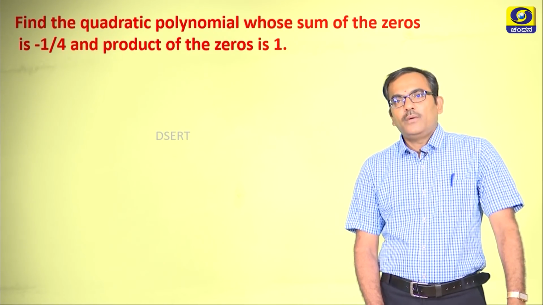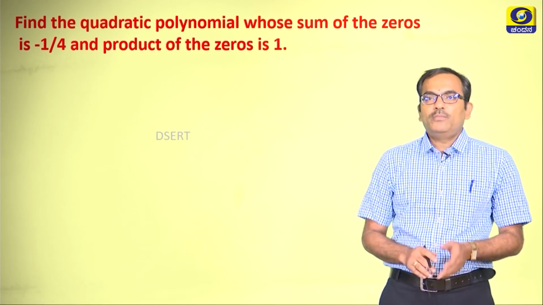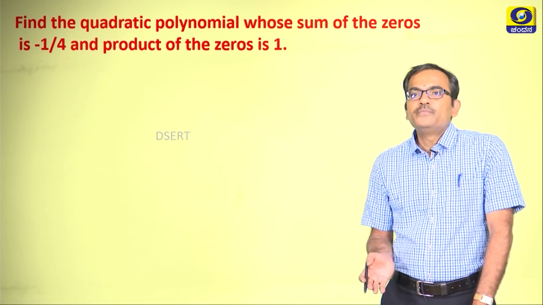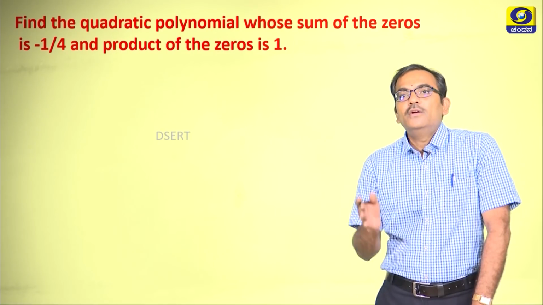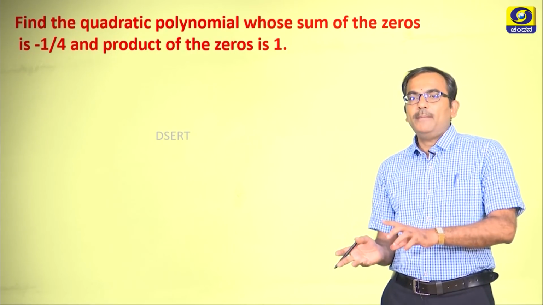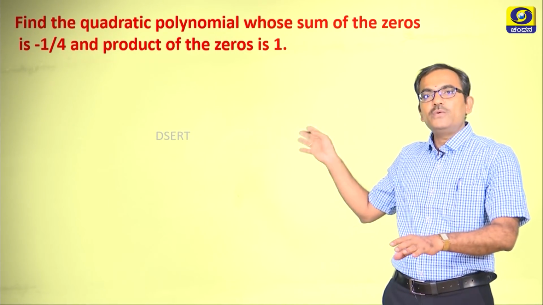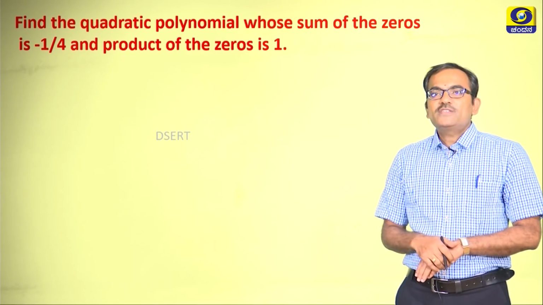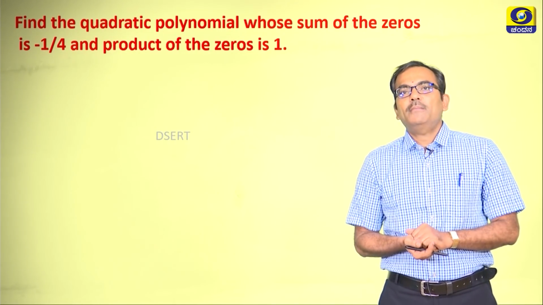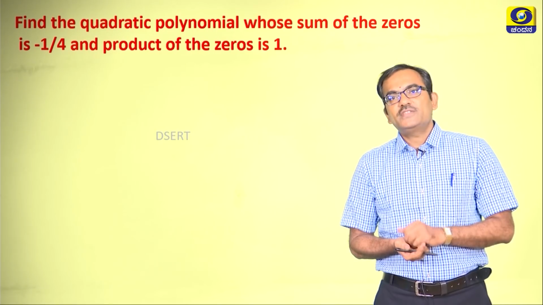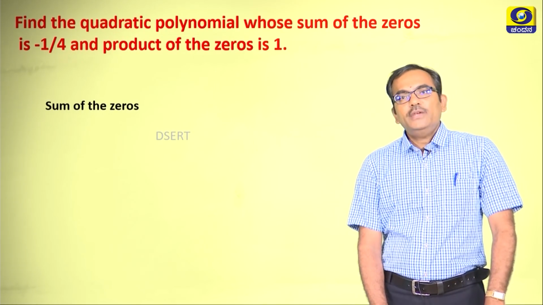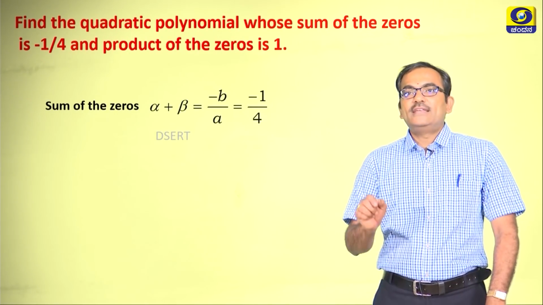Okay. Now let us try to turn the problem upside down. When you are given a polynomial, you can find the zeros. Will the converse be true? Like, you are given the sum of the zeros and the product of the zeros, can you find a particular polynomial with these attributes? Now let us try to solve this problem. Find a quadratic polynomial whose sum of the zeros is minus 1 by 4 and the product of zeros is 1. So what is crucial here is we need to understand the question and write down what is given.